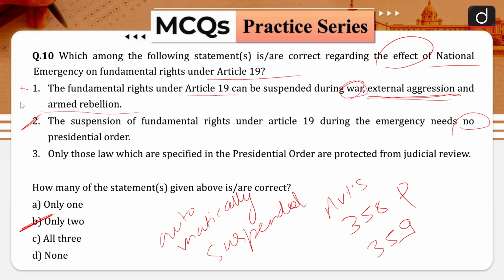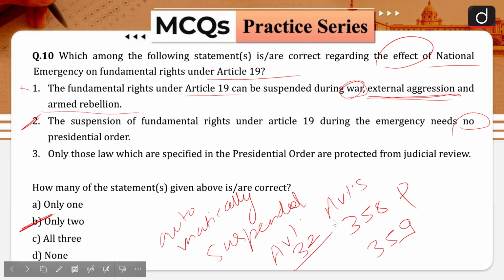Next, suspension of other fundamental rights. Under Article 359, the President is authorized by order to suspend the right to move any court for the enforcement of fundamental rights during a national emergency. Thus, Article 32 is suspended and not the fundamental rights.